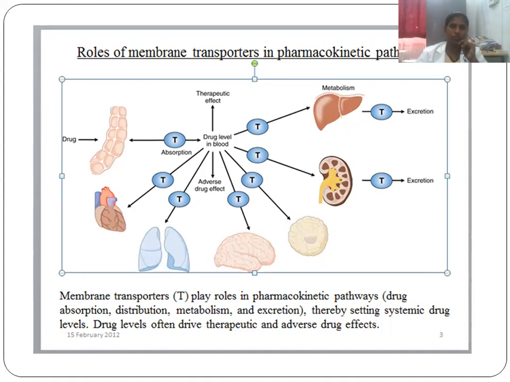Even to transport the drug to any part, for example to the brain, transporters are needed. And there is one more transporter called P-glycoprotein, which we will deal with in the last slides. That is an efflux transporter. So getting in and going out is everything done by the transporters. Transporters play a role in the pharmacokinetic pathway of drug absorption, distribution, metabolism, and excretion, thereby setting systemic drug levels. Drug levels often drive therapeutic and adverse effects.